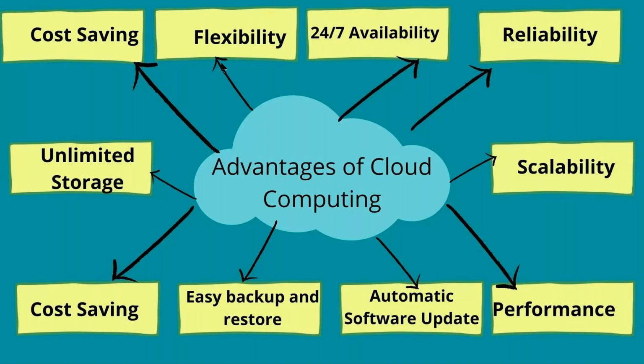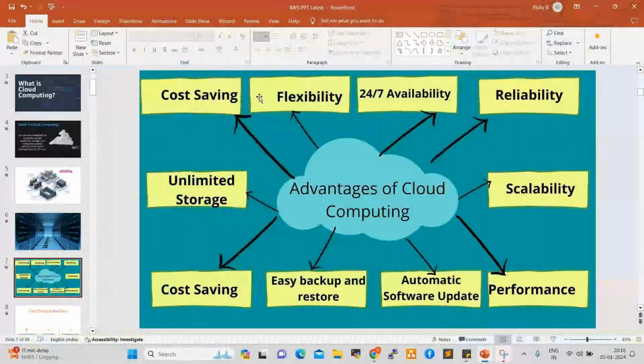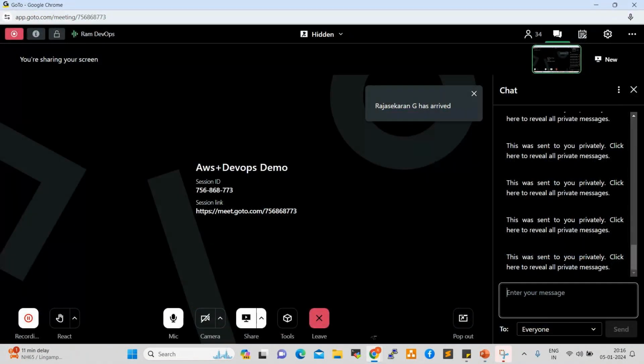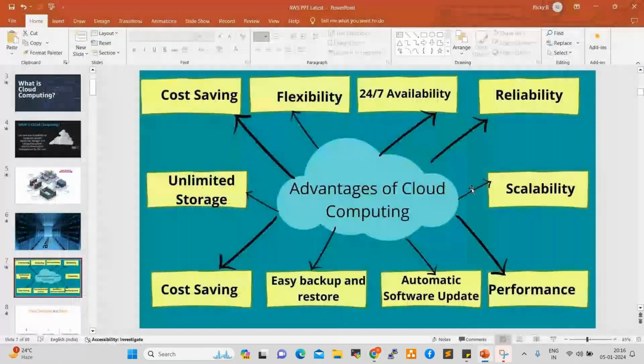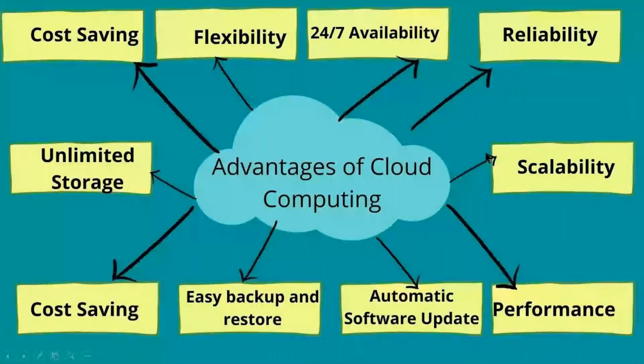From 2012 onwards, I've been in cloud and DevOps, and I haven't seen any single minute of downtime. So what is downtime? Anyone having an idea? Real time guys, what is downtime? It's maintenance time, right? When you want to bring down any server, normally we need to get approval from client management. Cloud servers don't bring down any servers without information. AWS doesn't bring down any servers, so they provide 24/7 availability.